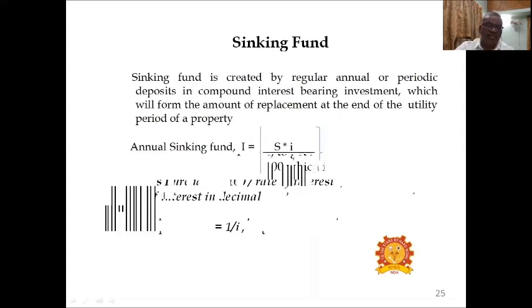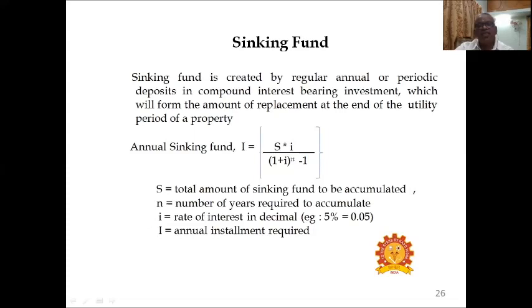Sinking fund. Sinking fund is created by regular annual or periodic deposits at compound interest, which will form the amount of replacement at the end of the utility period of a property. So already we have seen what is sinking fund. Sinking fund is a fund which is deposited till the utility period. At the end of the utility period, that fund will come for the use of the building for renewal or repair works, or even to make any alterations and additions.